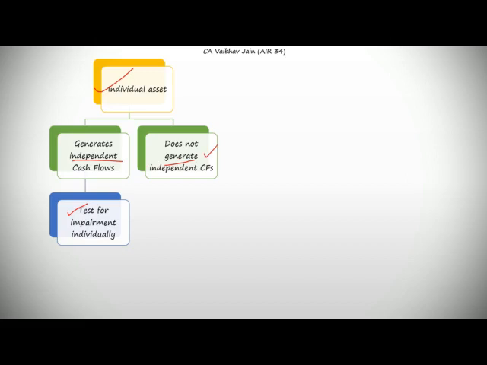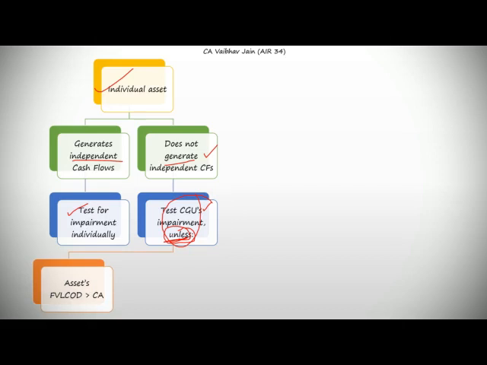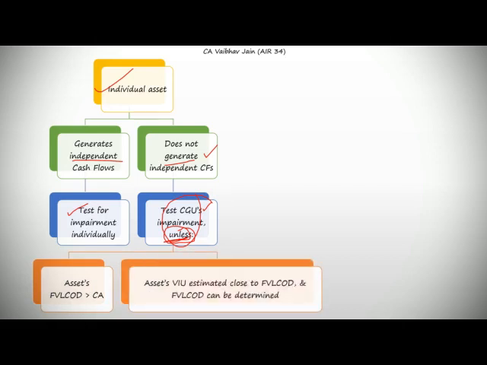But if it is not generating the cash flows independently, then I'll group it with a CGU and I'll check the CGU's impairment, unless. This unless is important. So what happens, for example, in two cases. In these two cases, we do not check the individual asset for impairment. Now I'll explain both of these. First case is when the asset's fair value less cost of disposal is greater than the carrying amount. See, the recoverable amount means the fair value less cost of disposal and value in use, whichever is higher.